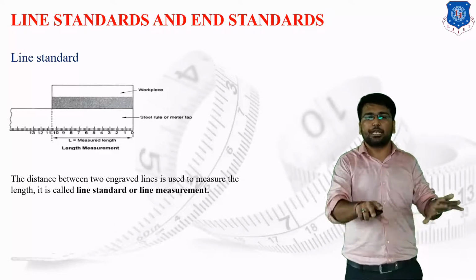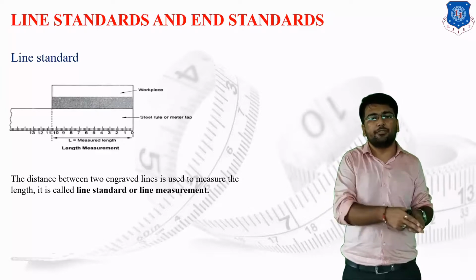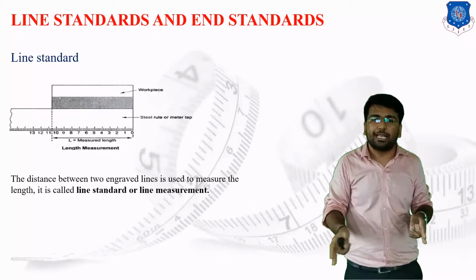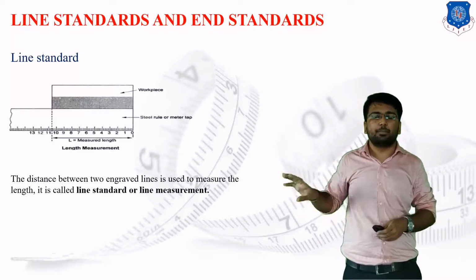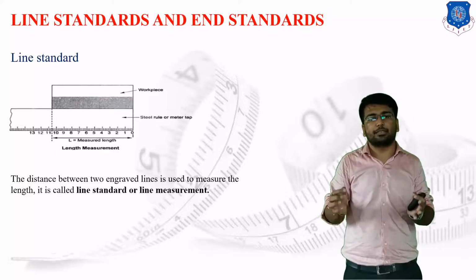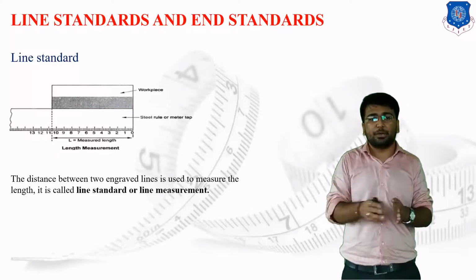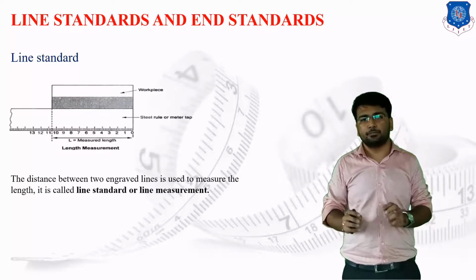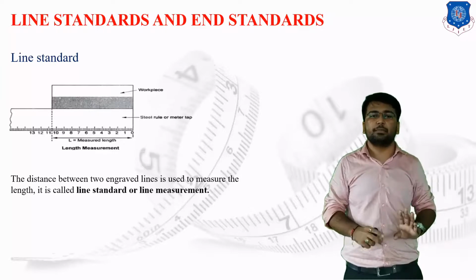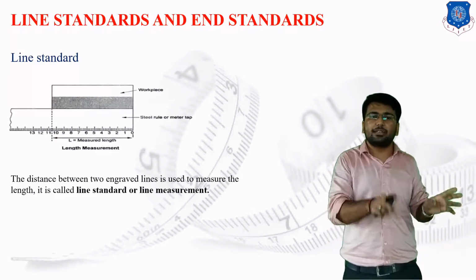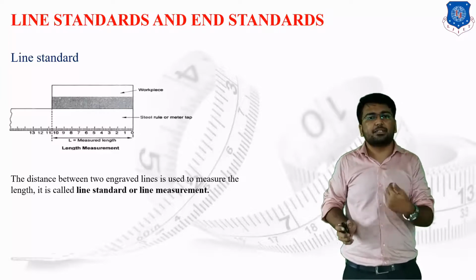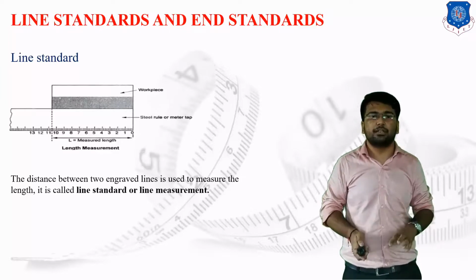Suppose I take a plain paper and draw two lines, and I have to measure the length between these two lines. What I am supposed to do is simply take a routine scale, place the scale over the lines, and measure the length. Then this particular measurement is known as linear measurement, or line measurement. The instruments used for this kind of measurement are known as linear instruments, and the standards followed for this method are known as line standards. Basic conventional scales are known as line standard instruments.